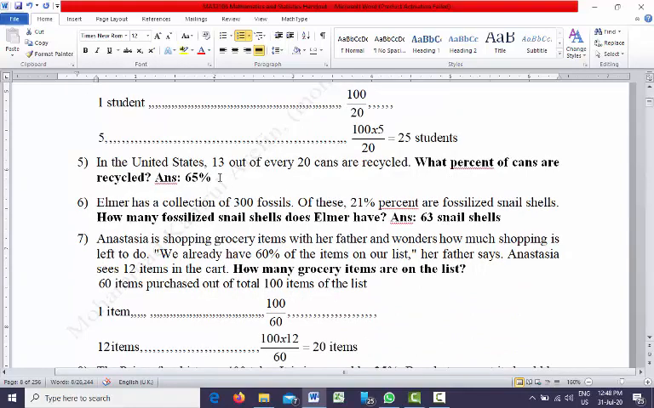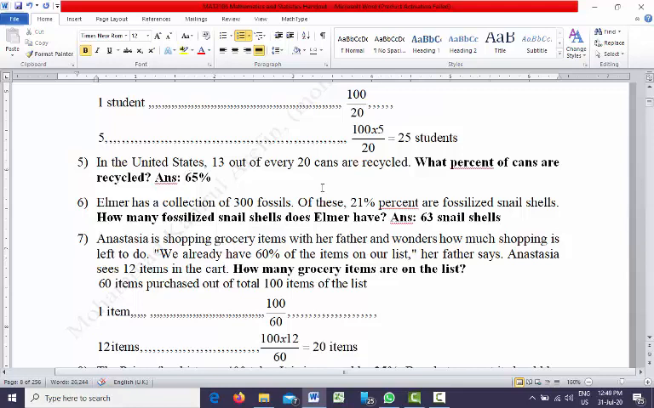Now, question number 5. In the United States, 13 out of every 20 cans are recycled. What percentage of cans are recycled? Right. So out of 20 cans, 13 are recycled.